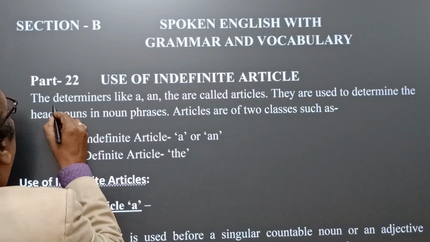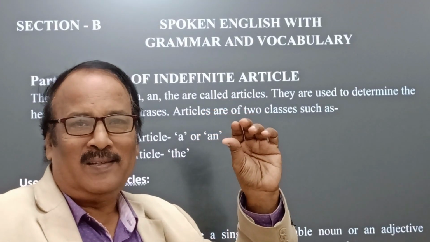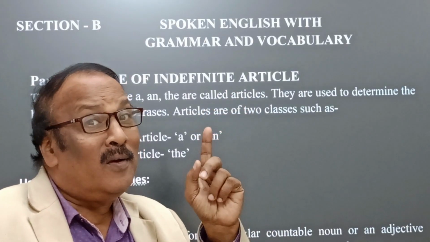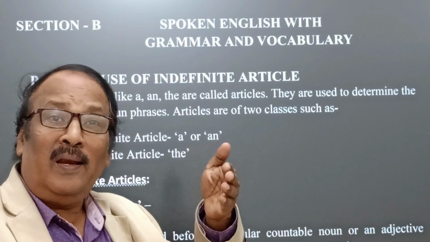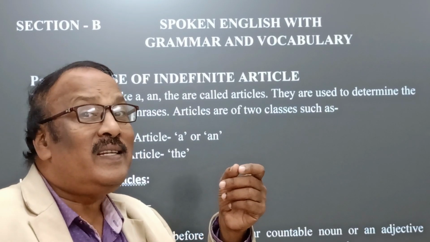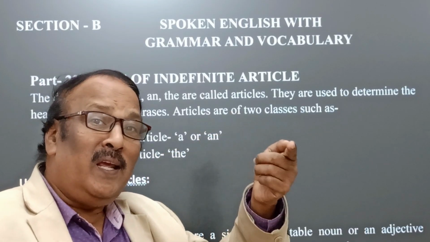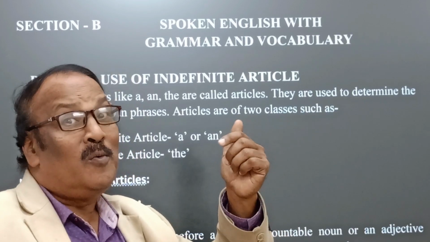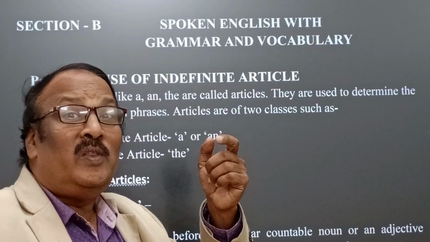Articles are also determiners because they determine the head noun in a noun phrase. A pen, here a is determining pen. That's why it is a determiner. An interesting story, here an is determining story, which is interesting. That's why a, an, the.